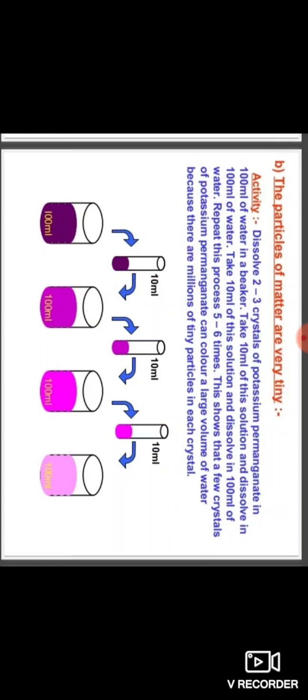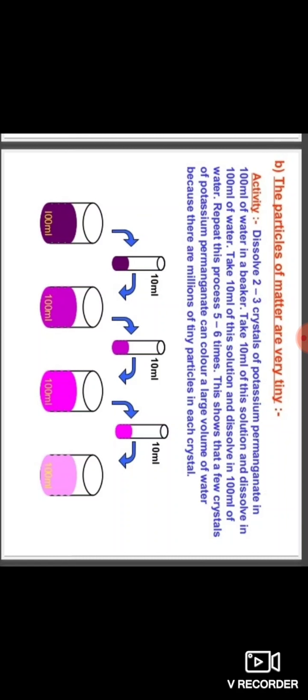Dissolve 2 to 3 crystals of potassium permanganate in 100 ml of water in a beaker. Take 10 ml of this potassium permanganate solution and dissolve it in 100 ml of water.